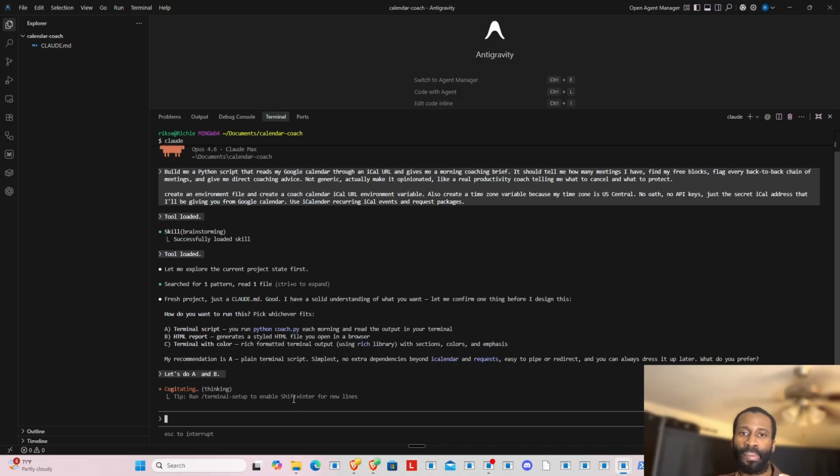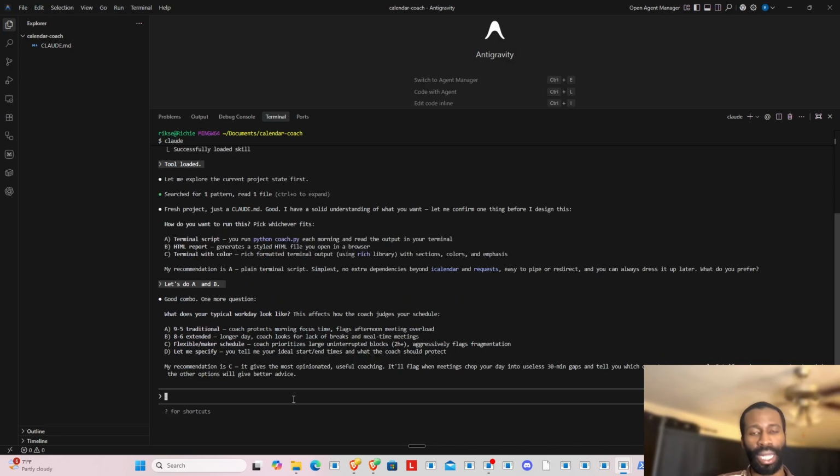Okay. So we're going to get the output in my terminal and also get a link to an HTML file. I don't know why I just wanted that to happen. I just like seeing what it's creating or how it puts things together.